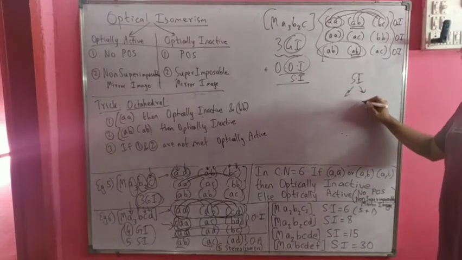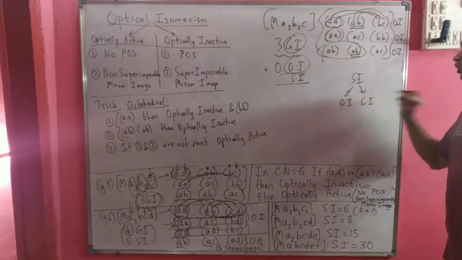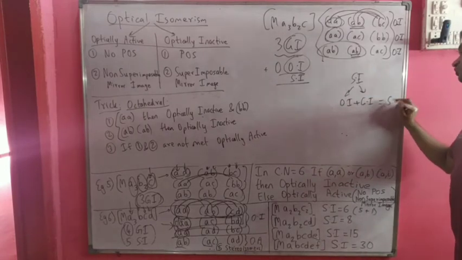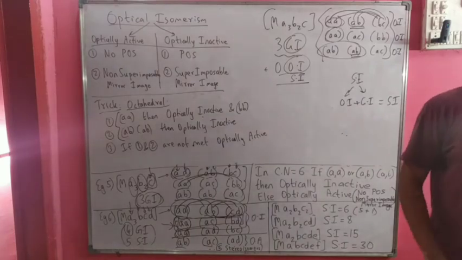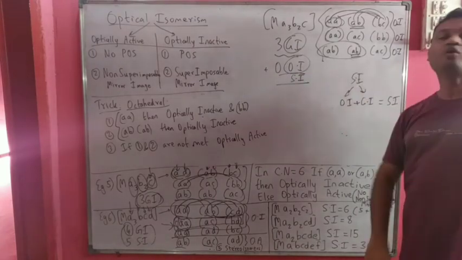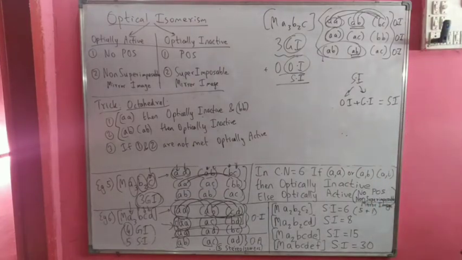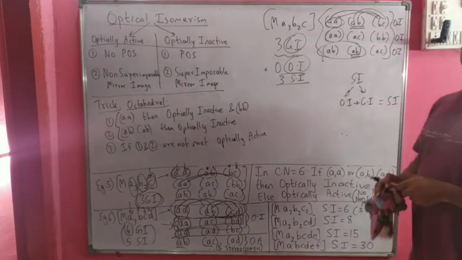Stereoisomers are composed of 2 parts. One is optical isomers, another is geometrical isomers. The sum of optical isomers plus geometrical isomers gives the number of stereoisomers. So in this case, we can say there are 0 optical isomers, so we have all of them as stereoisomers. All the geometrical isomers, 3, are stereoisomers itself.